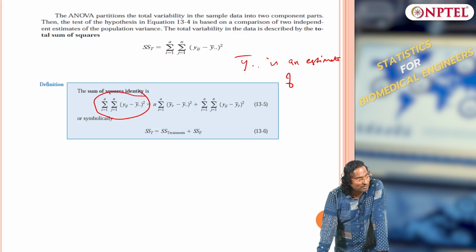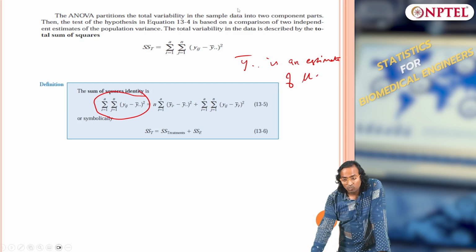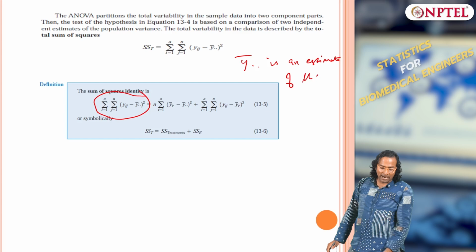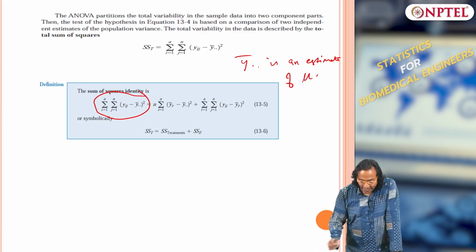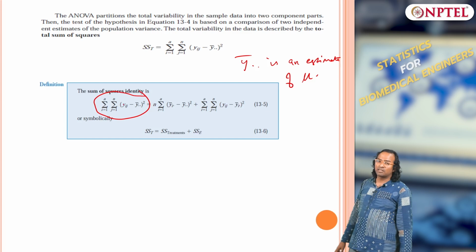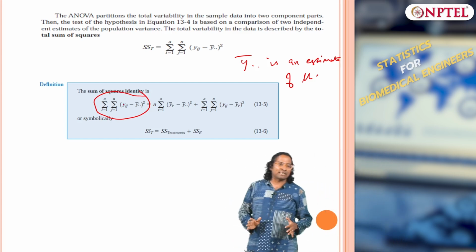This is the grand sample mean. So y bar dot dot is an estimate of mu, the grand mean mu. And my total variation is given by yij minus y bar dot dot the whole square, along both the ith axis and the jth axis.